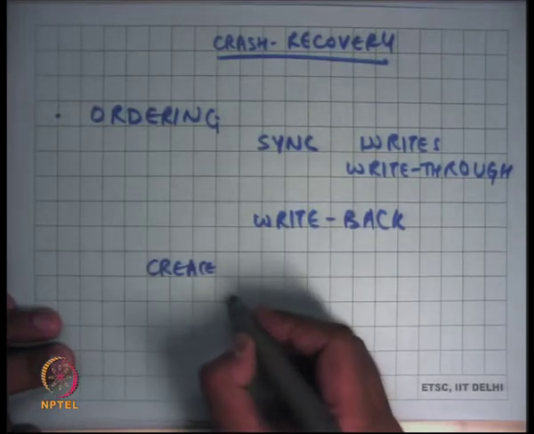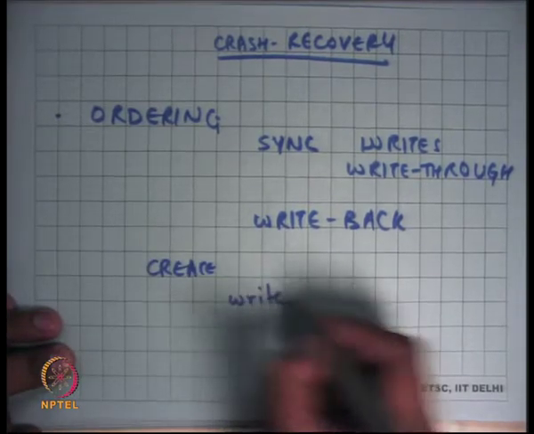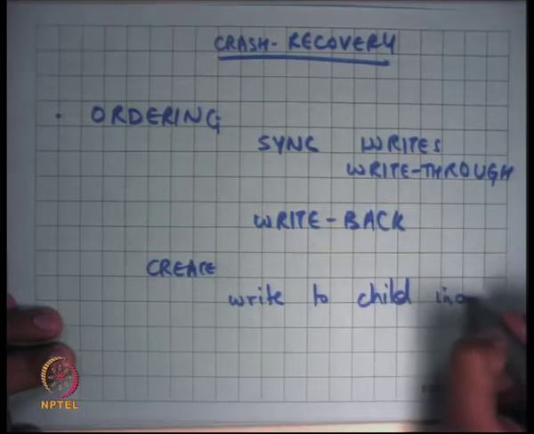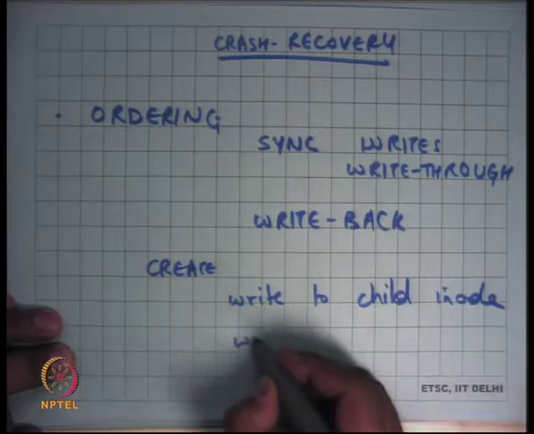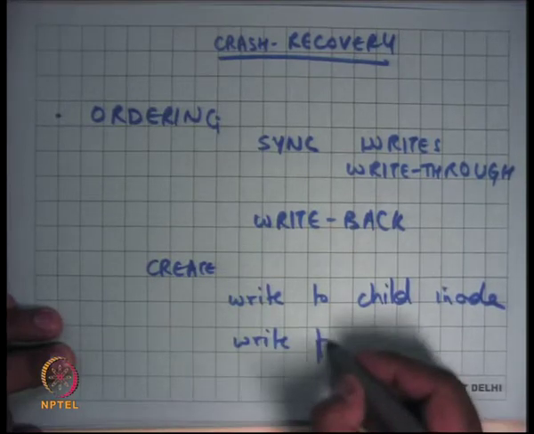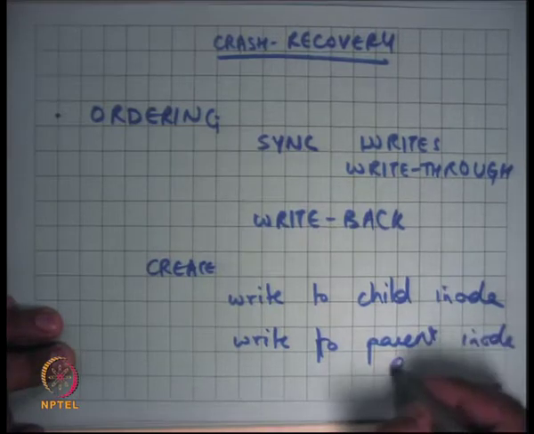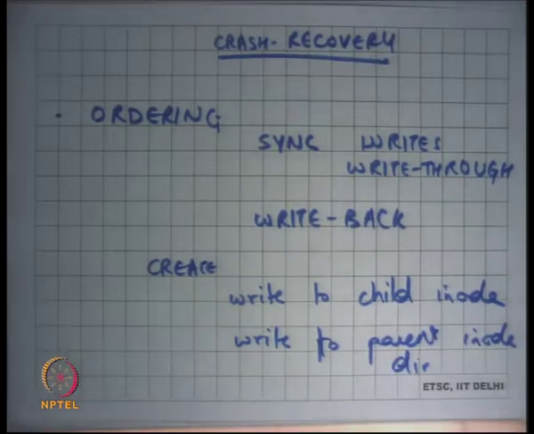I'll first write to the child inode, initialize it, and then write to the parent directory inode, let's say. There are a few other things to be done, but let's say these are the two things. You have to write to the child inode, and then you have to write to the parent inode.